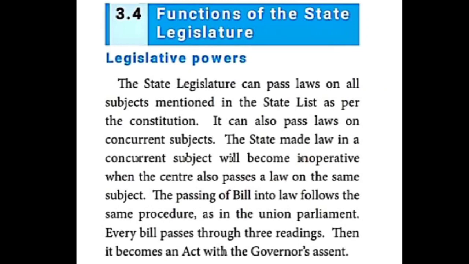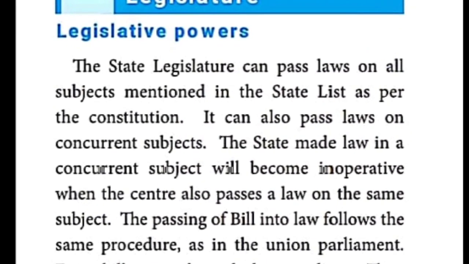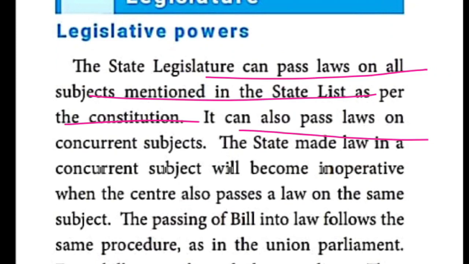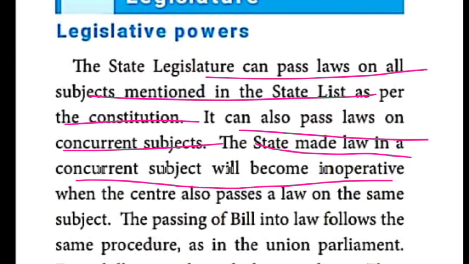See, check it children, in your book, page number 264. The state legislature can pass laws on all subjects mentioned in the state list as per the constitution. The next, it can also pass laws on the concurrent subjects, as I told just before. Then the state-made law in a concurrent subject will become inoperative, otherwise ineffective, when the central government also passes a law on the same subject. That's the thing, children.